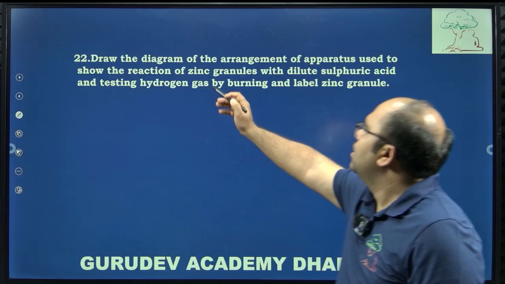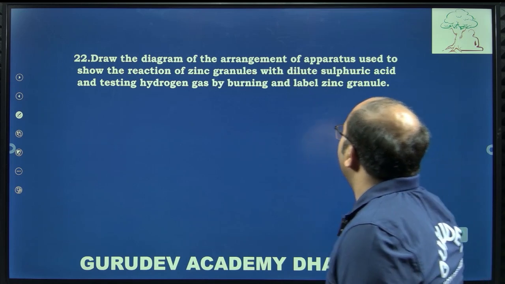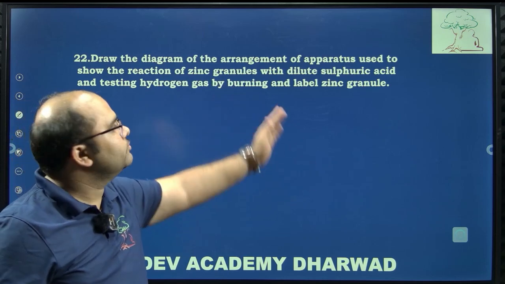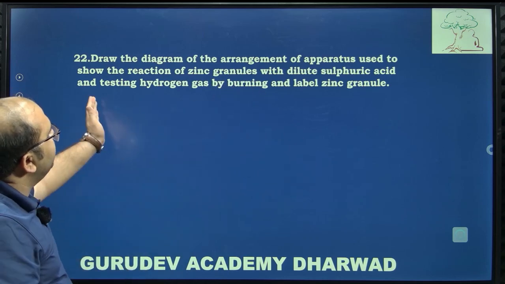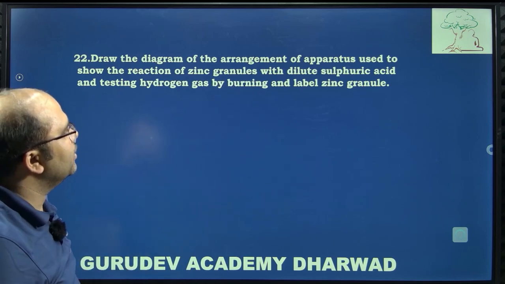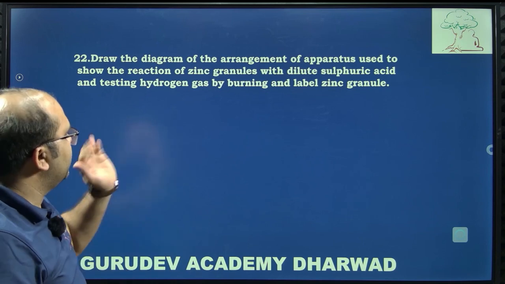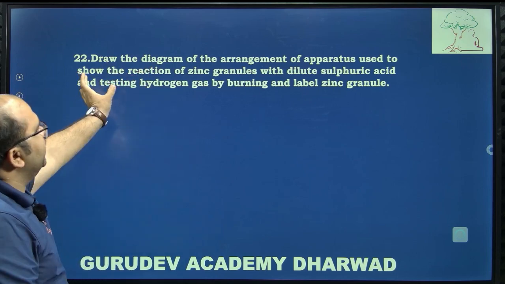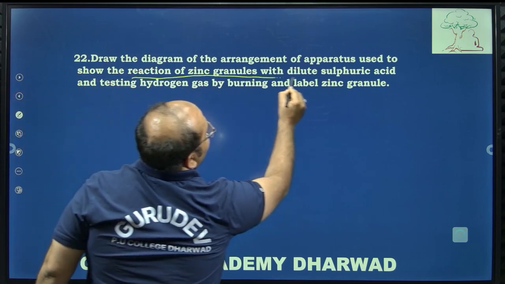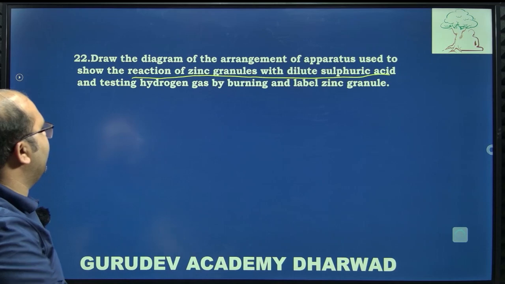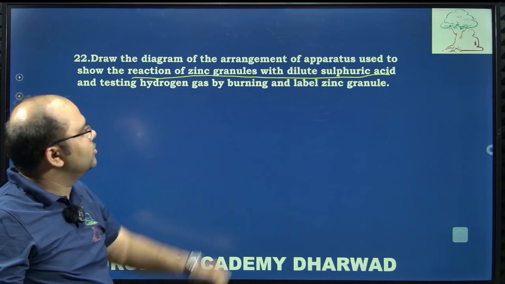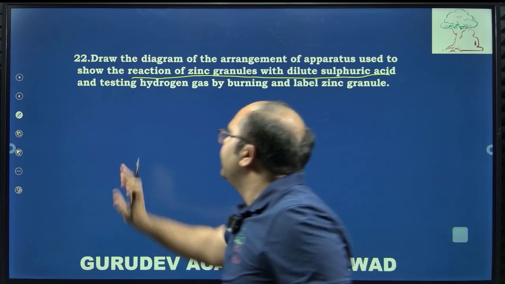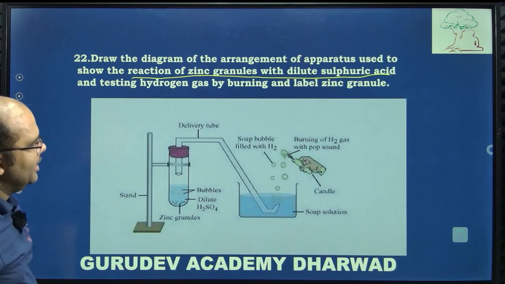The next question is, draw the diagram of the arrangement of apparatus used to show the reaction of zinc granules with dilute sulfuric acid and testing hydrogen gas by burning, and label zinc granules. The question is very simple, you have to draw a diagram. Apparatus for what? The reaction of zinc granules with sulfuric acid and testing the hydrogen gas by burning. They are asking you to draw a diagram that tests whether hydrogen gas is released by burning it. Let me show the diagram.